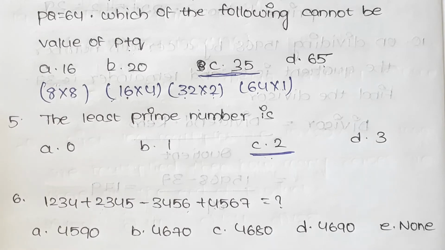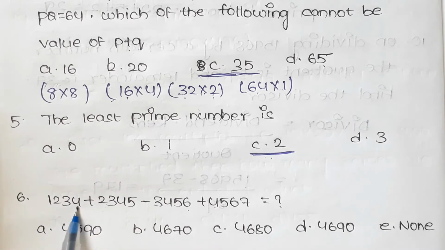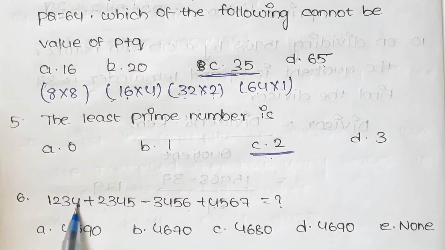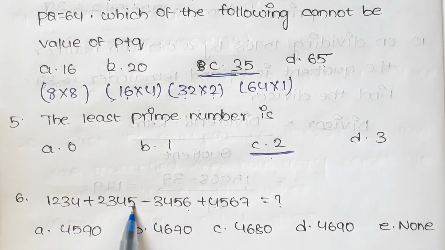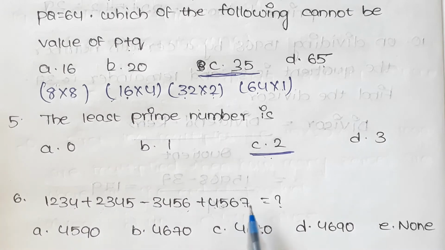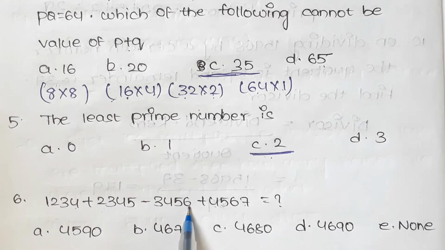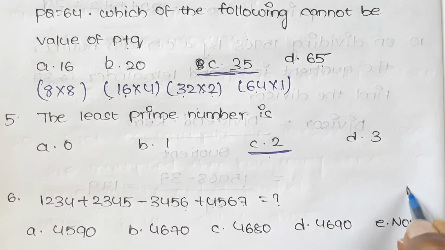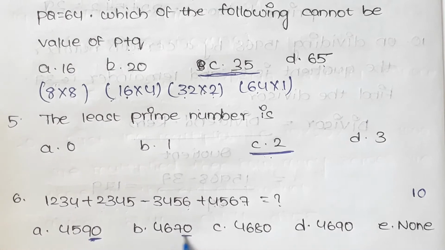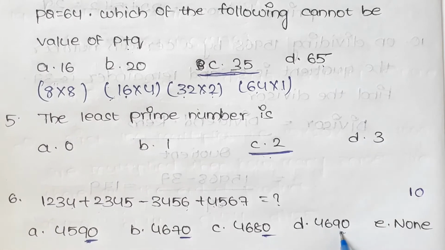So let us check very easy process, that is here last digits of the given numbers, that is here 4 plus 5 is 9, 9 plus 7 is 16, and 16 minus 6 is 10. 10 we have, and the last digit we will get is 0. In the options we will check where is zeros. For every option we have zeros.